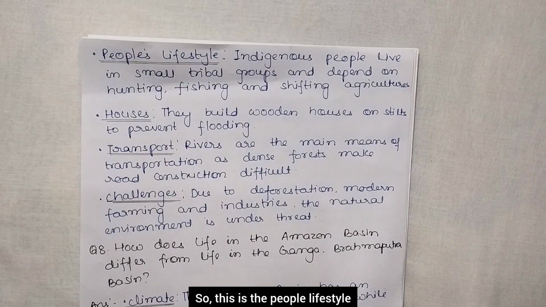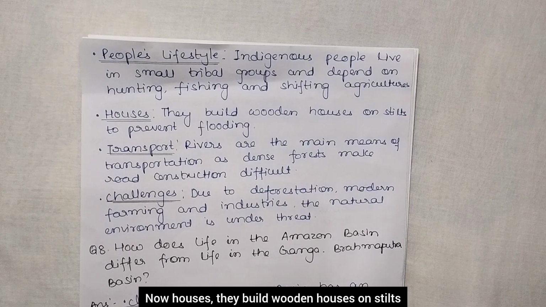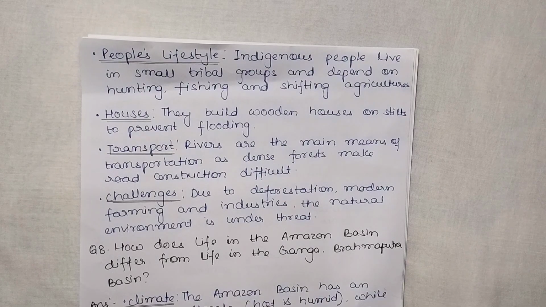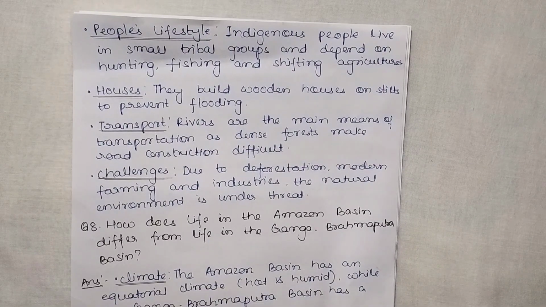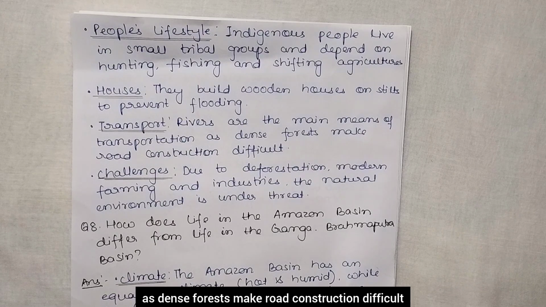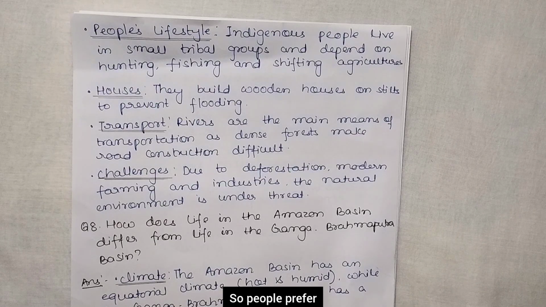They build wooden houses on stilts to prevent flooding. Rivers are the main means of transportation as dense forests make road construction difficult.